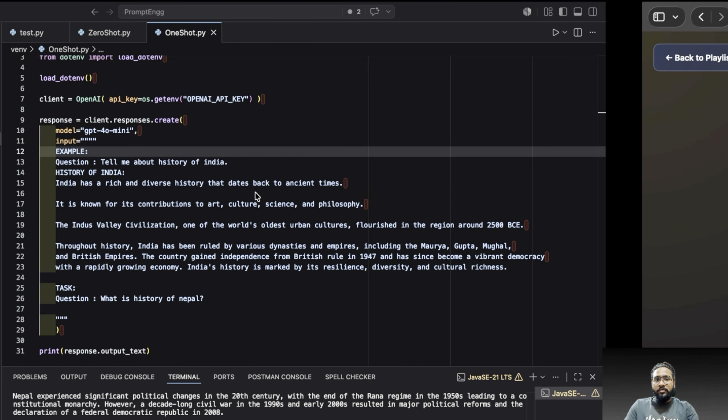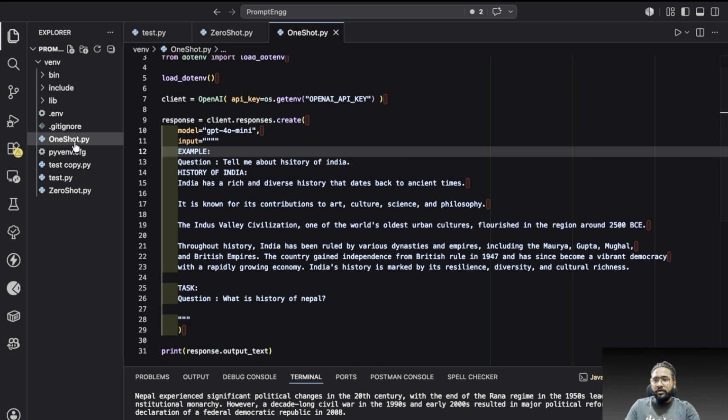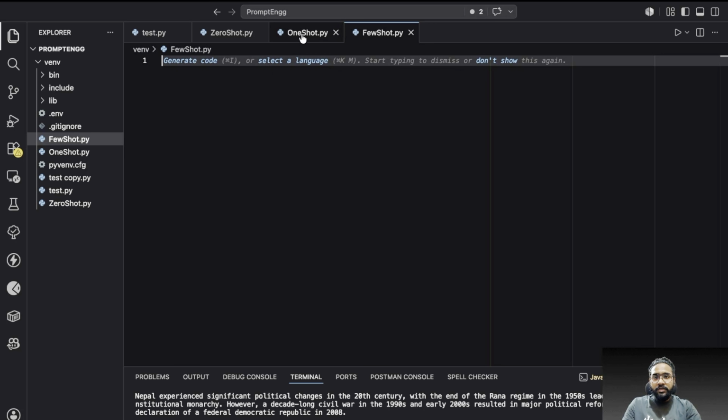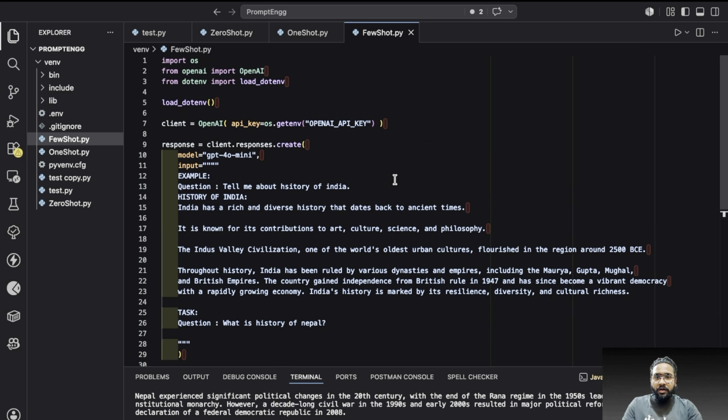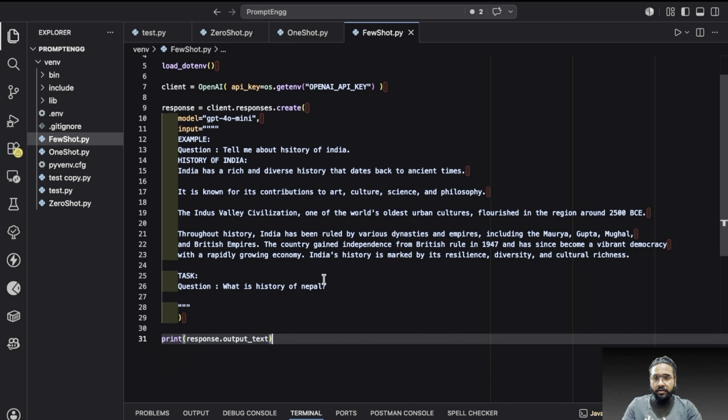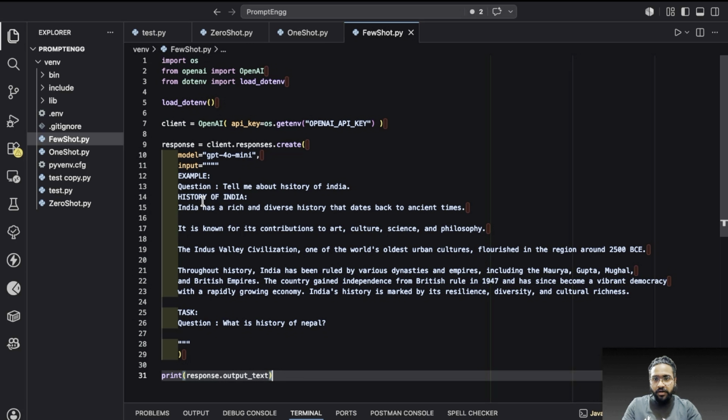Coming to our coding part, let me create one file for few-shot prompting, fewshot.py. Let me copy the complete code because it is going to be the same anyway. In this part, we are going to split things up. Today I'm going to send the input to our AI model with a role-based architecture. First we set the system role, defining how my agent will follow that rule at max, and then the user response.